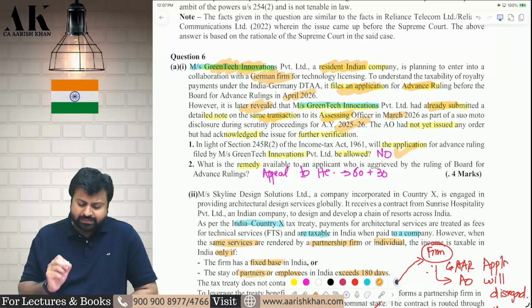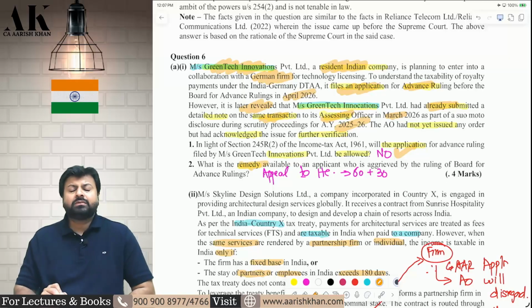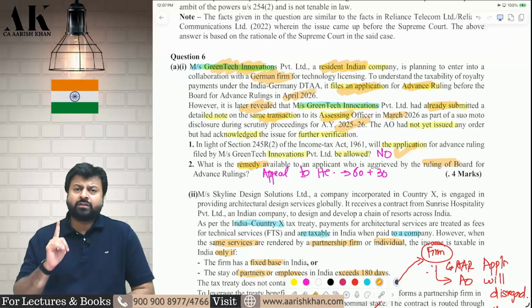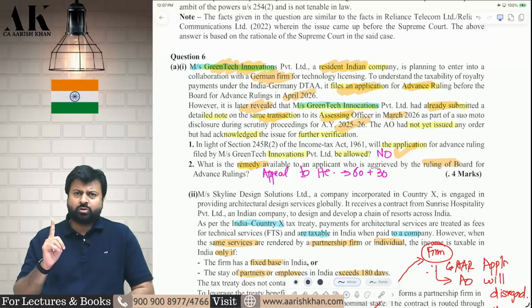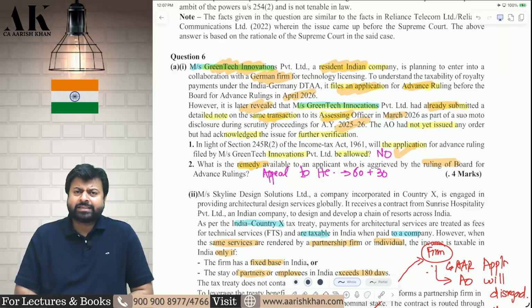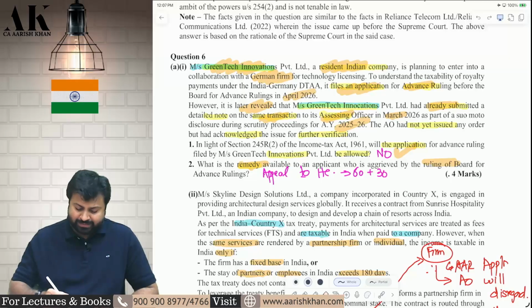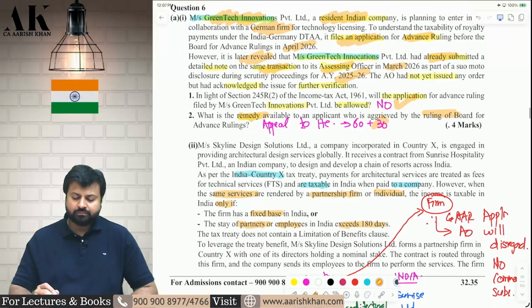First part is this. Second part, what is the remedy available? If you are aggrieved by the ruling of the Board for Advance Ruling, the only remedy is you can go to High Court and file an appeal within 60 days from the date of receipt of the BAR order. If there is a genuine case, they will also give you an extension of another 30 days. I hope it is clear to all of you.